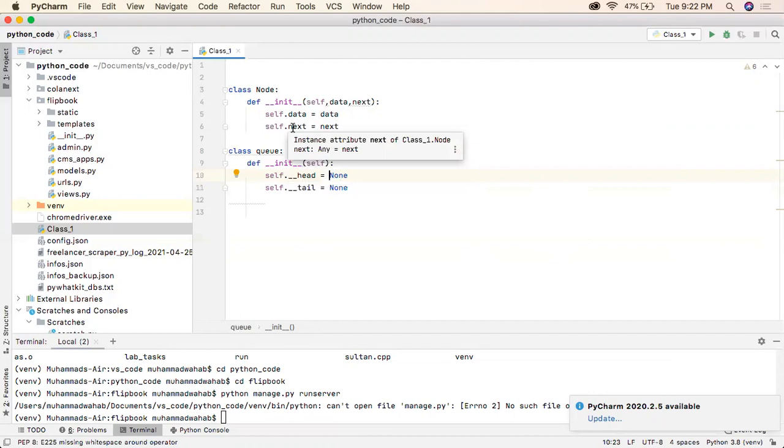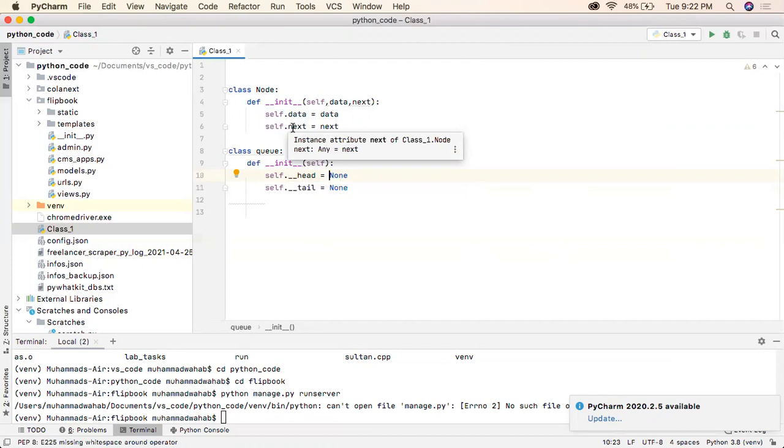So I have just told you that the retrieved value will be the head value. The first element that is inserted is at the head. Then if I insert a second element, it will be stored in the next part of the head. If I want to insert the third value, I first have to move the head to the second node, then check whether the next part is empty, null or not. If it is none, then I can insert a node. So on and so forth.